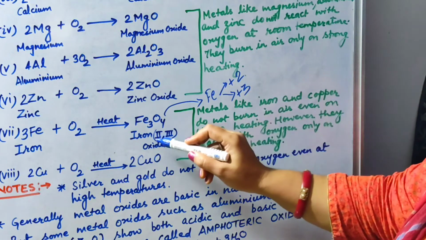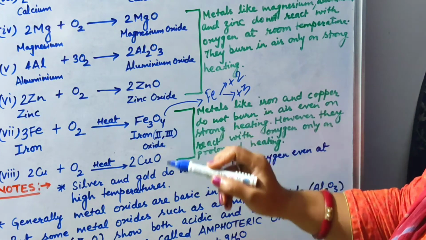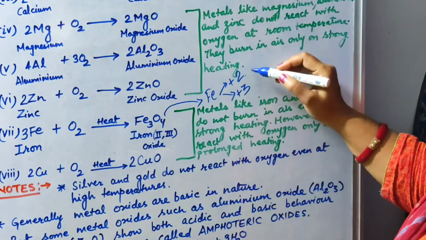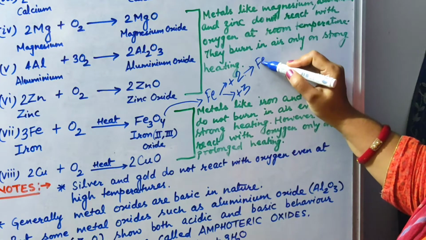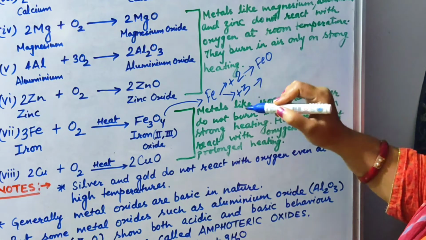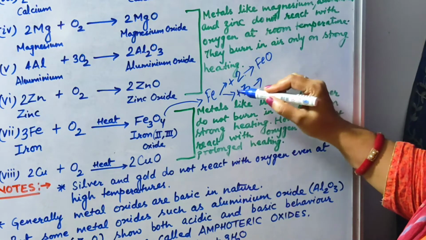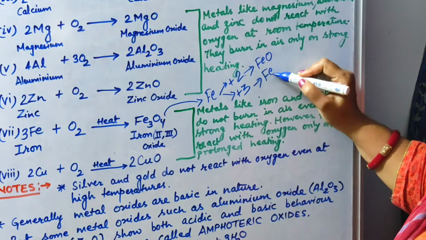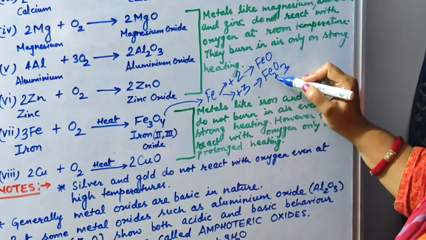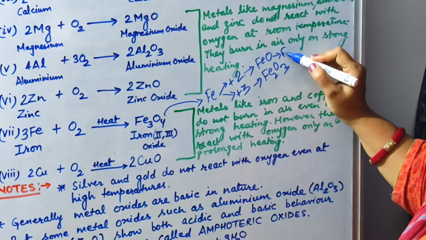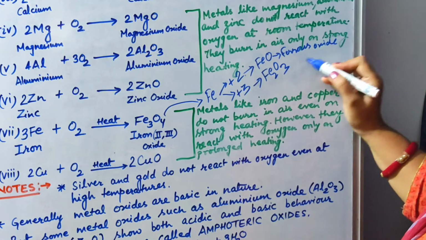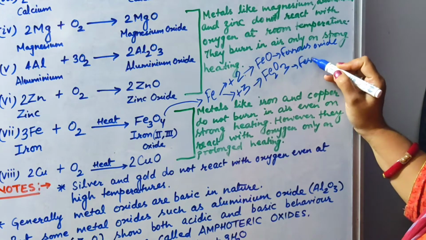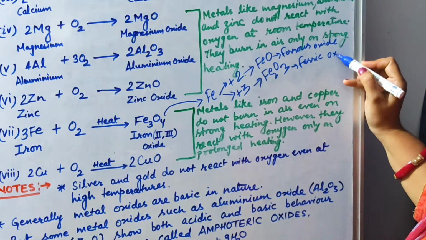That's why I have written second oxidation state and third oxidation state. When it shows +2 valency, it forms FeO, ferrous oxide. When it has +3 valency, it forms Fe2O3, which means ferric oxide. This is termed ferrous oxide, and this is termed ferric oxide.